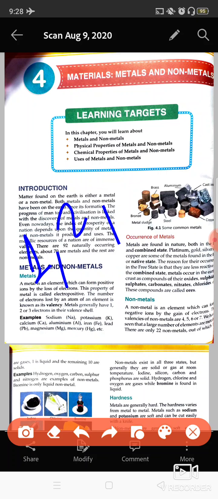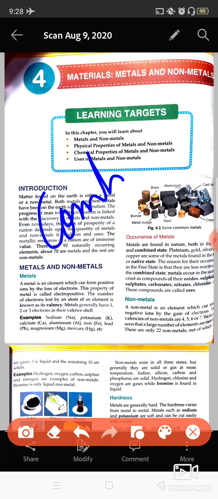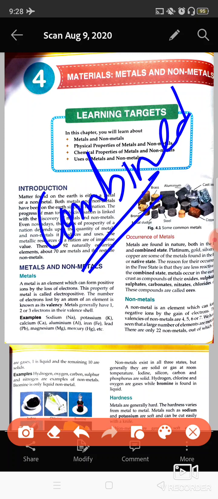Now you see the occurrence of the metals. Occurrence means where these are found and in what manner. Mostly the metals are found in the combined state. Why is it so? Because all the metals are very active, very reactive. So these are always found in the combined state.